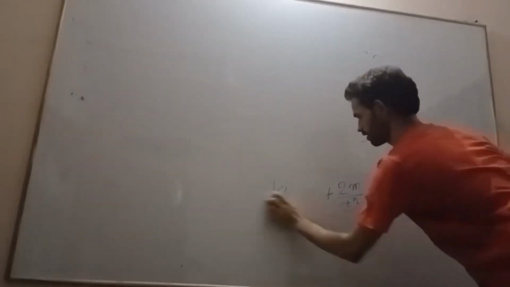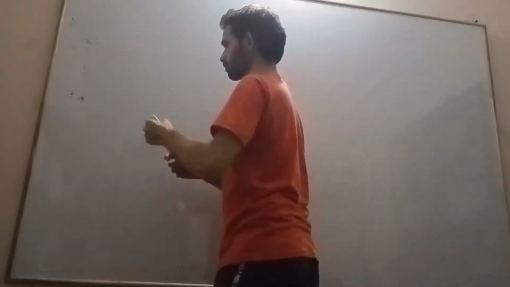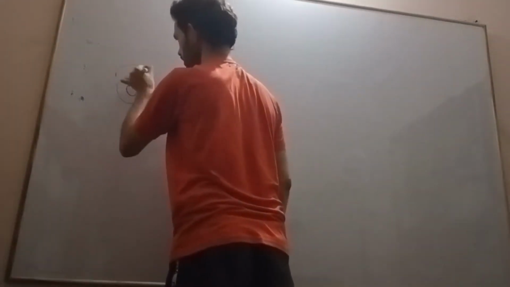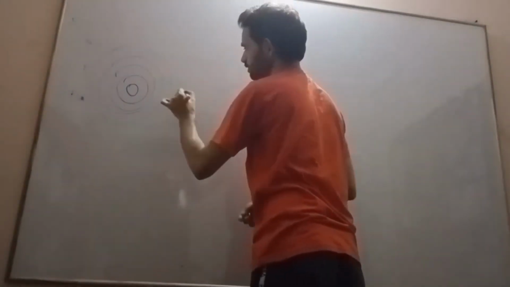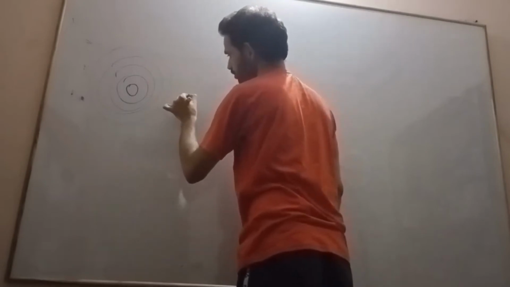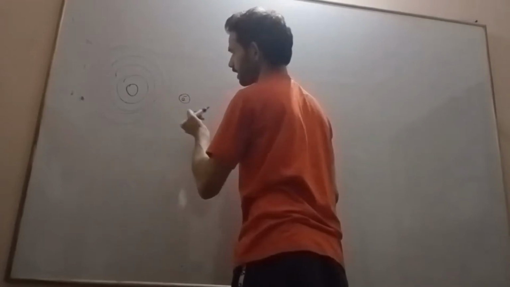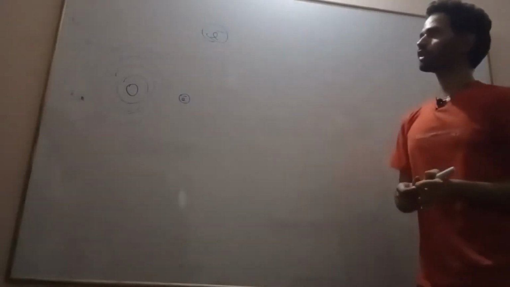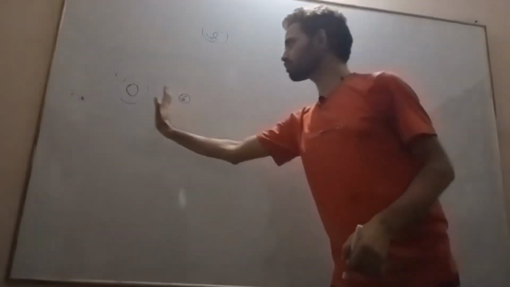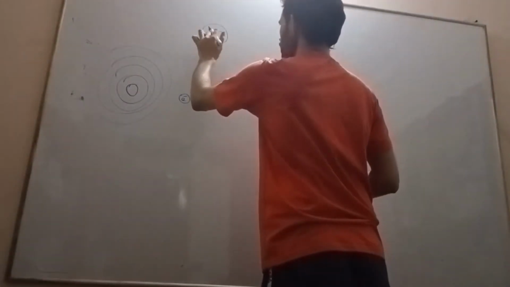So now we will see this equation. First of all, this is our nucleus, these are orbits, and this is our atom. Now there is an electron which is bounded to an atom, within finite space, and one electron which is in free space. For this we will take the help of the Schrödinger wave equation.